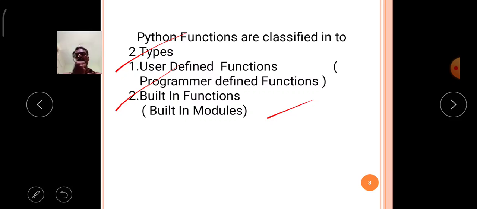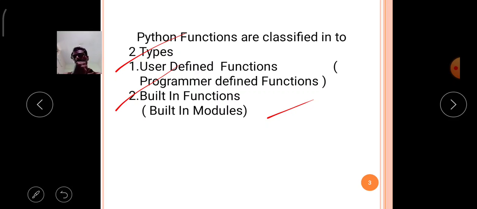This type of functions are built by the software itself and provided to the user according to the requirement of the program. The programmer can directly use this type of functions. Then those functions are called built-in functions. So the Python language provides two types of functions.